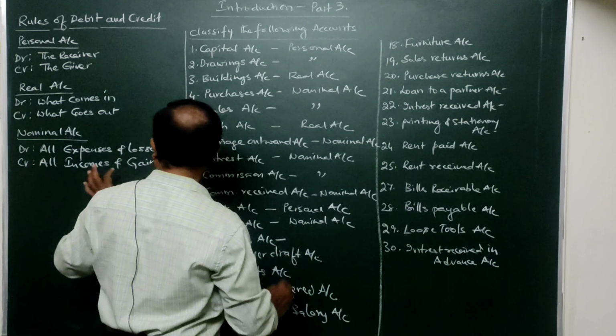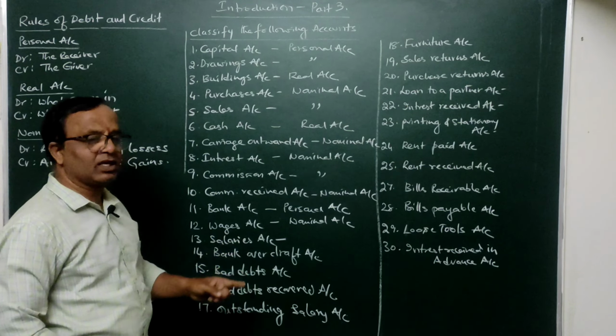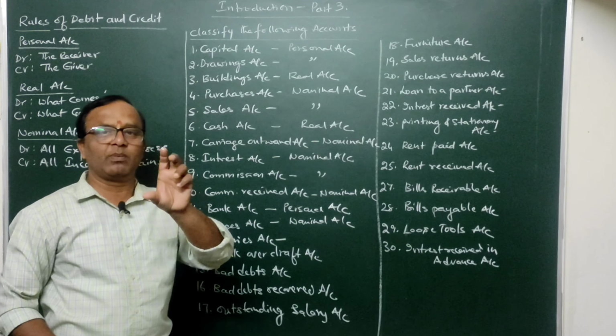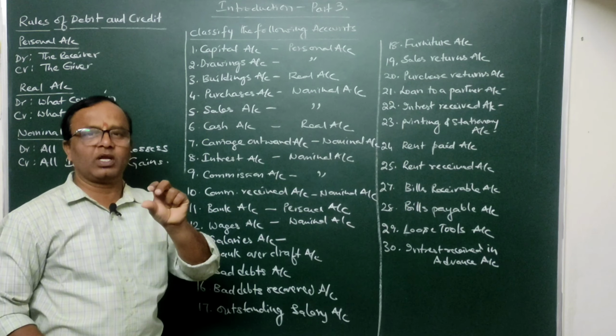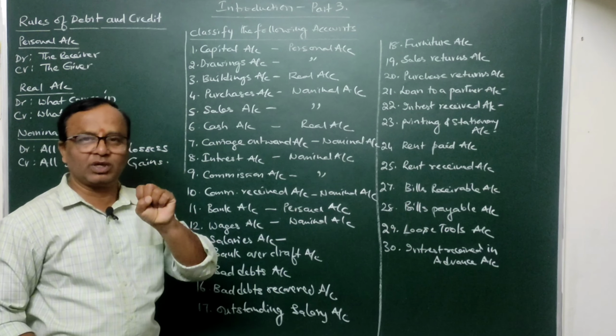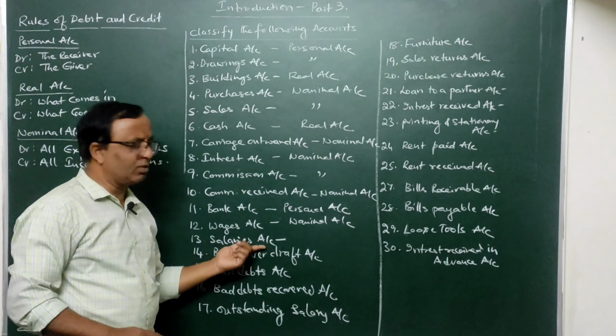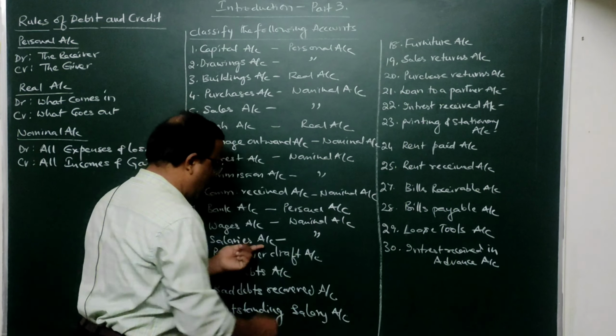Okay. Then again, salaries. What are salaries? Salaries are the monies, or we can say remuneration, paid to the permanent employees of the concern, which is paid normally at the end of one month, at the end of periodical intervals. So these are an expense incurred by the business. As such, it is also a nominal account.